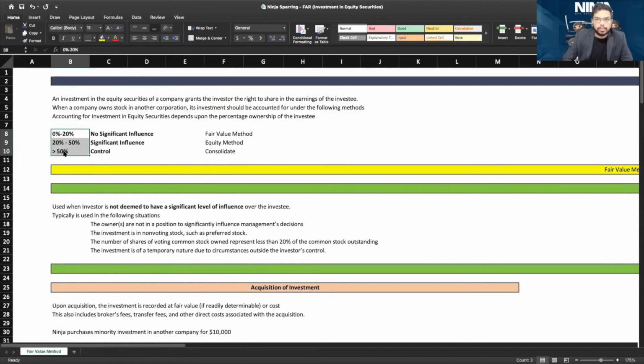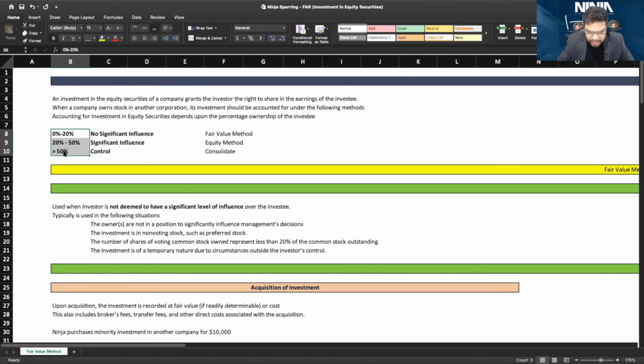Now, I think we wrapped it up quite early. Actually, I think I miscalculated it. My idea was to have the session go for 1.5 hours, but I also wanted to restrict it topic by topic. So let's say today is the fair value method and next is the equity method. I think probably we could have done both together, but I decided we'll break it down so that we can practice more questions. The equity method will have around 20-25 questions, so I'll need more time for it.